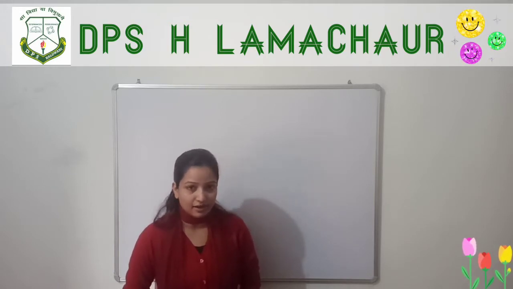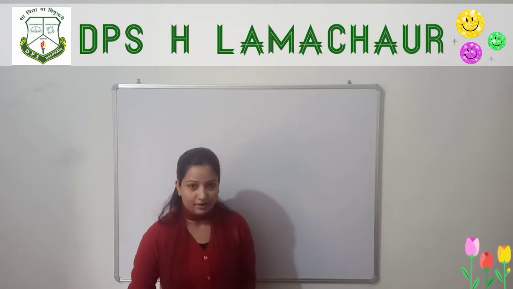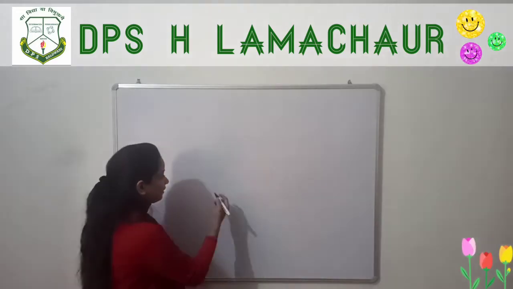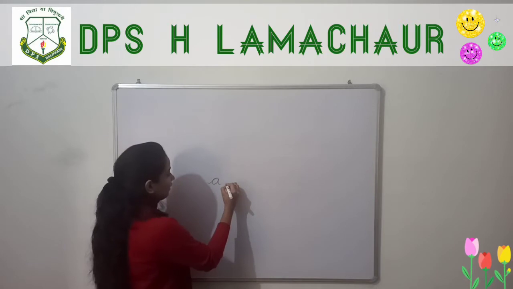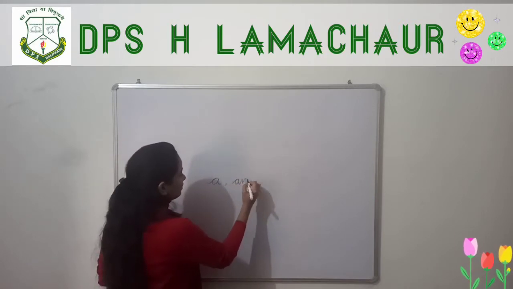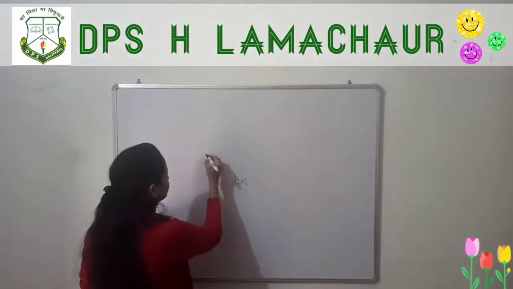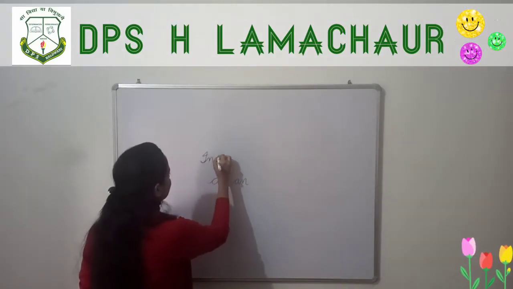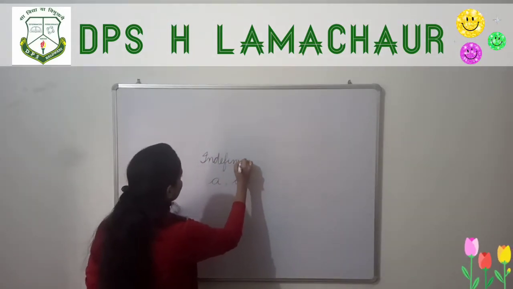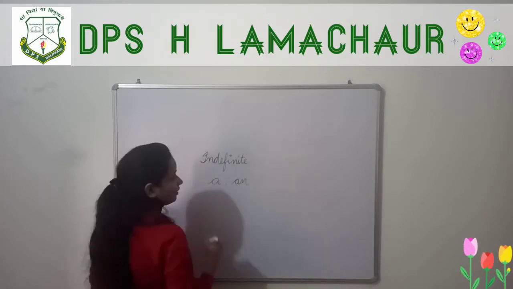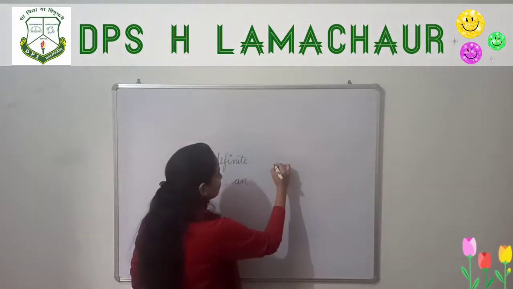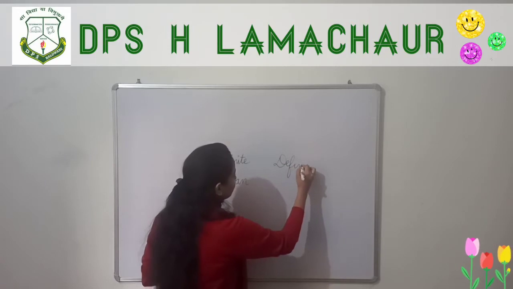Indefinite articles are a and an. Next is definite articles.